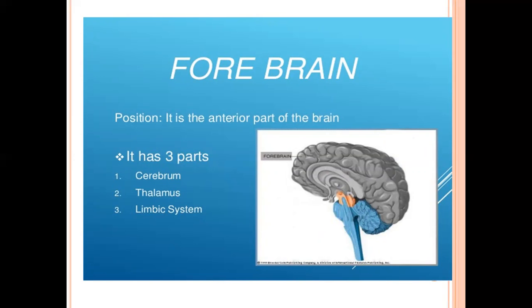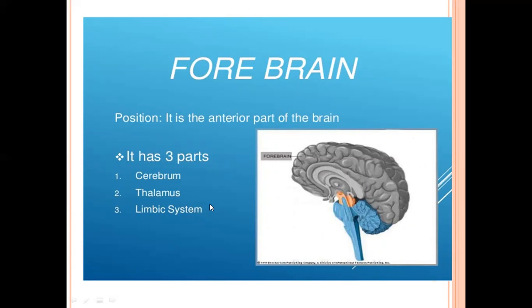Forebrain is the largest part of the brain, or you can say the largest area of the brain is covered by the forebrain, and it is most highly developed in humans. It has three parts: cerebrum, thalamus, and hypothalamus. Hypothalamus is a part of the limbic system.